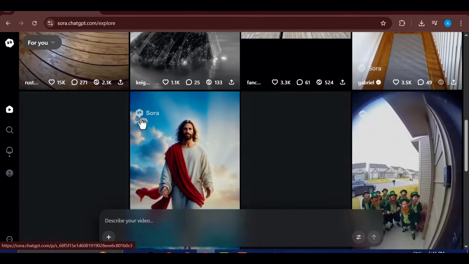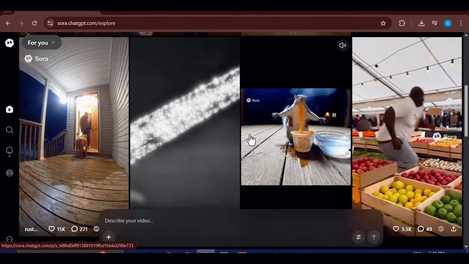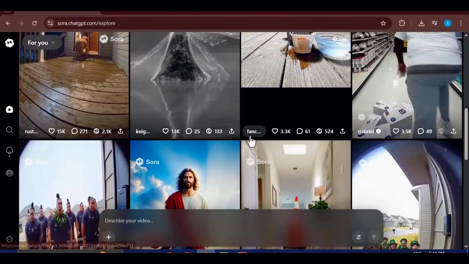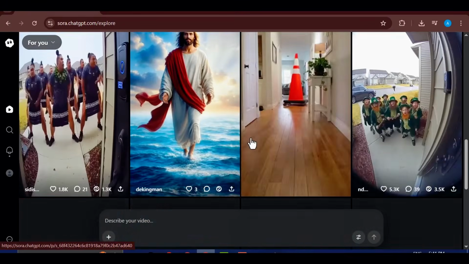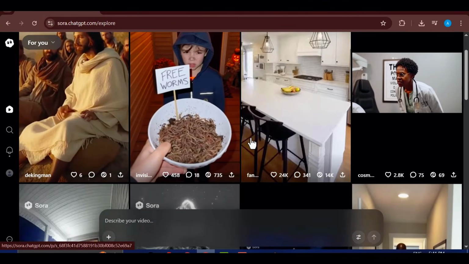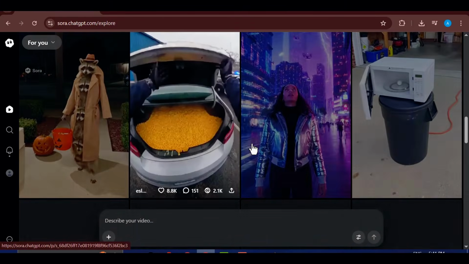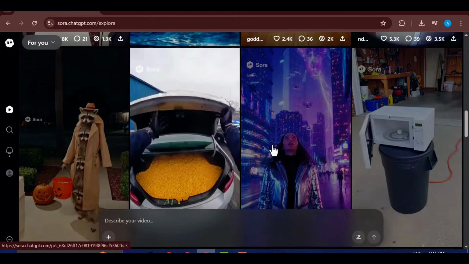Now, if you noticed, you will see that the Sora watermark is plastered across the video. Do not worry about that, because I have already created a dedicated video that shows you exactly how to remove these watermarks quickly and easily. And the best part is that it is completely free. You can find the suggested video linked for you, so make sure you check that out right after this.